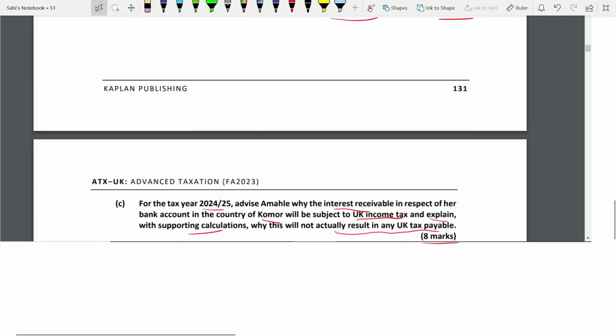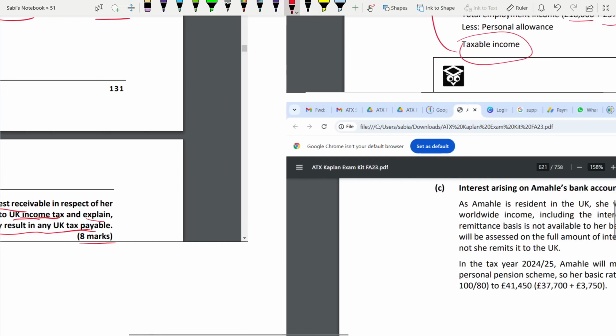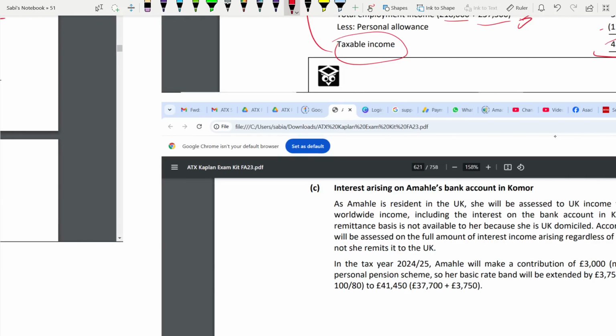Always check back whether you have answered the main requirement or not. Here, in C, why interest receivable will be subject to UK income tax, and explain why it will not result in UK tax payable. Two things in C. So first you have to calculate the interest.